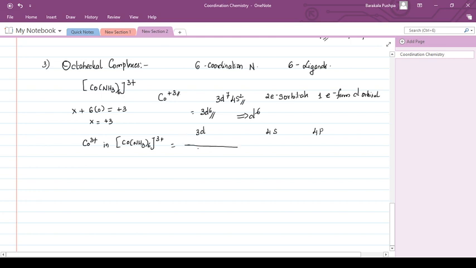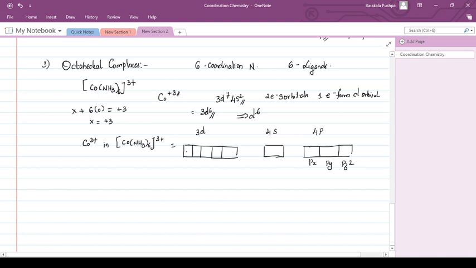All of us know there are five 3d orbitals: dxy, dyz, dxz, dx square minus y square, and dz square. One 4s orbital and three 4p orbitals, that is px, py and pz. Now 3d6 means it has to keep ready six vacant orbitals for the bond formation.